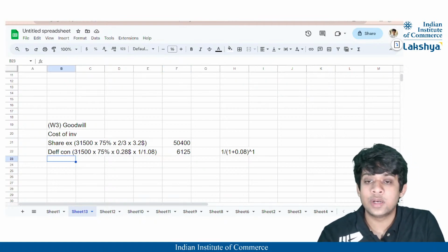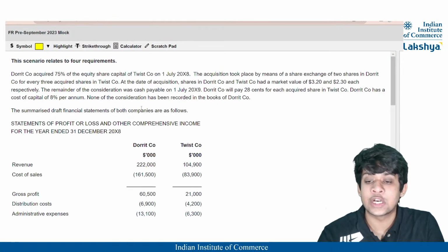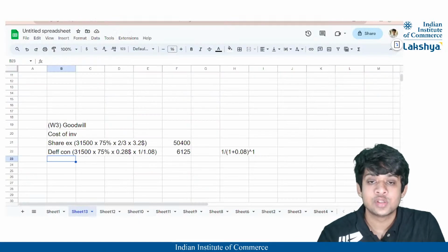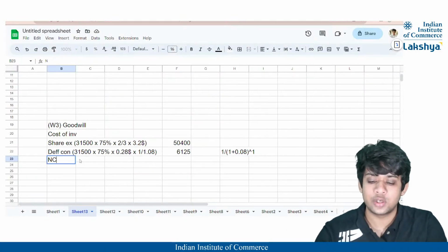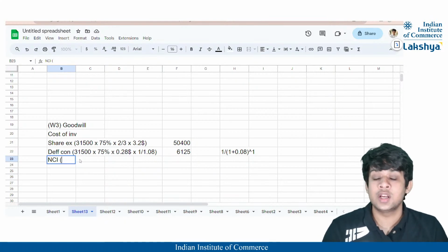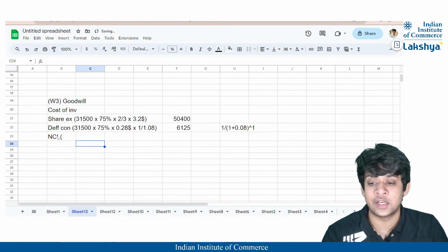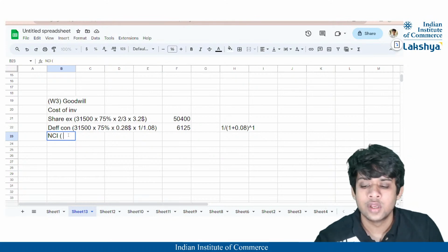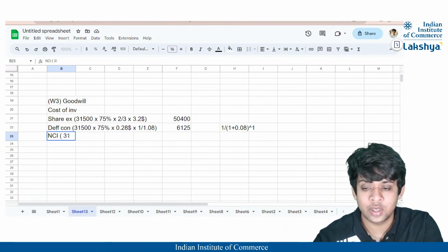So I think we have included everything that was to be included in the cost of investment. Now we'll just identify the non-controlling interest. As we have already seen, for the non-controlling interest we have to take the share value at the date of acquisition. And always remember, for calculating the fair value of non-controlling interest at the date of acquisition, you always have to take the subsidiary's share price at the date of acquisition. Okay.